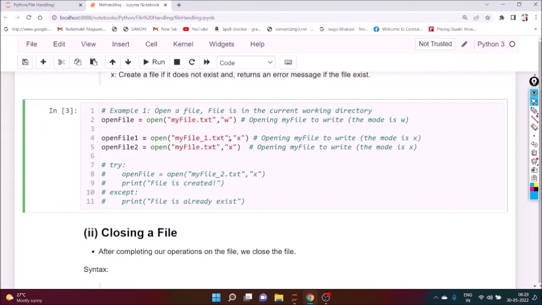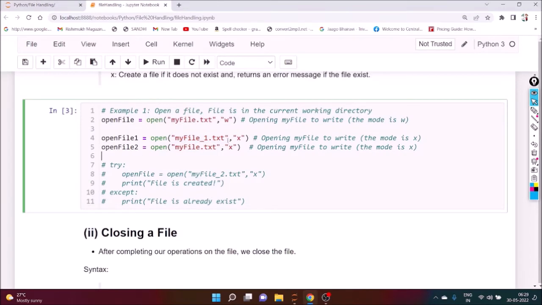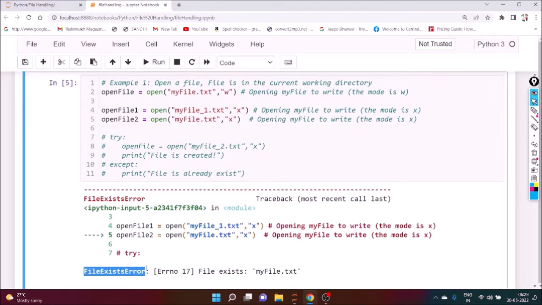Okay, but this file is not there. You can see here my file is there, but my file underscore 1 is not there. So if you want to create this particular file using mode x, then no problem. But if you want to use the same file name like this, then there will be a problem. If you execute it, we can see there is an exception, a file exists error.